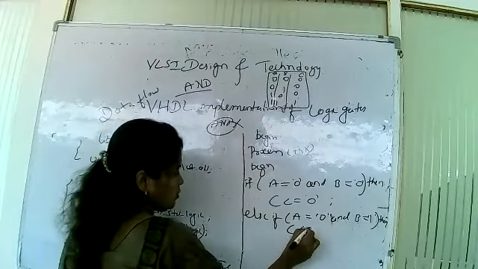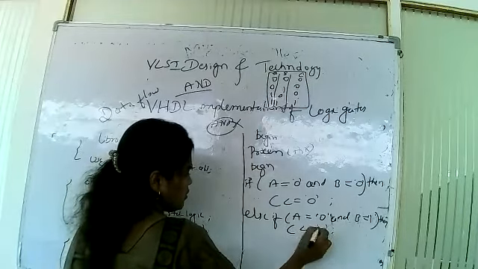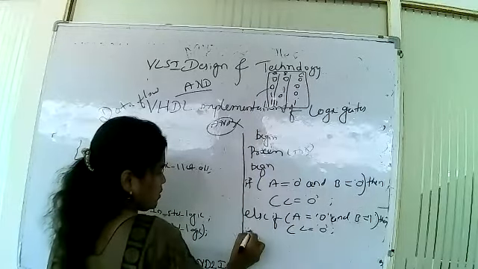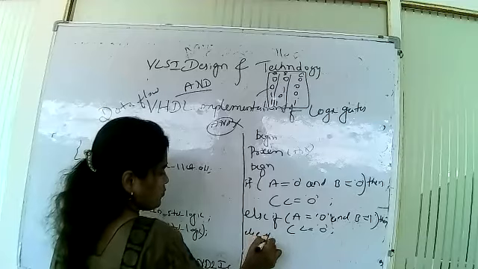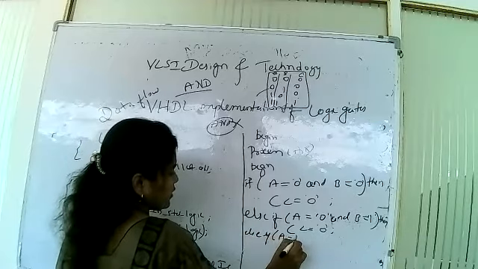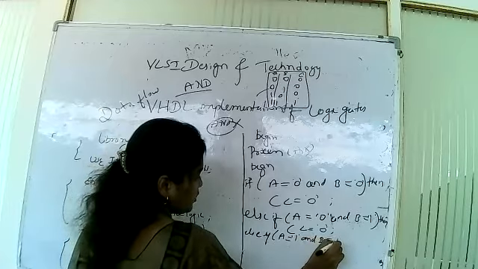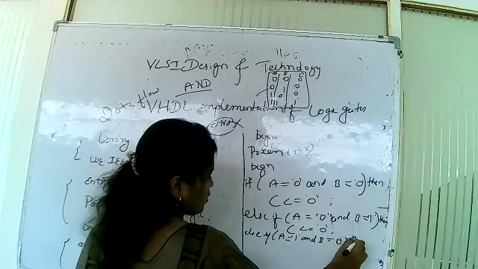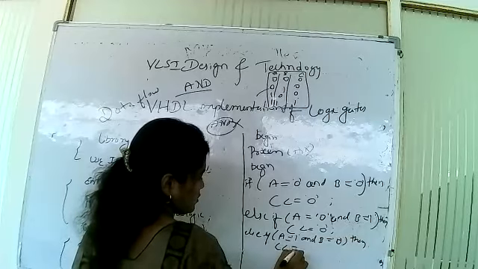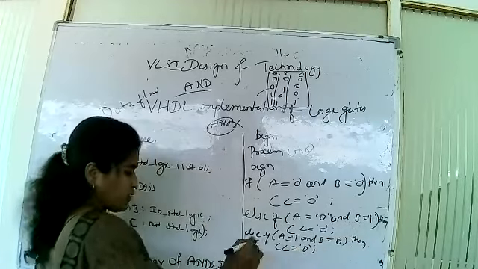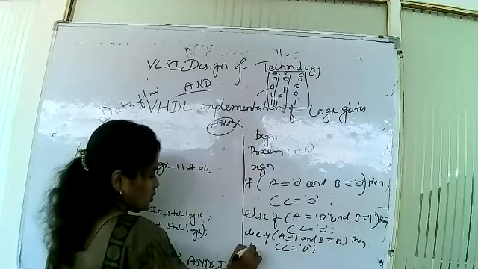Then C is equal to 0 for the second condition, A is equal to 0. Next, else if A is equal to 1 and B is equal to 0, then C is equal to 0 only. Okay, next, the last thing is what?